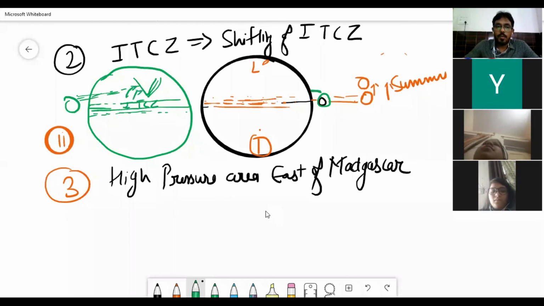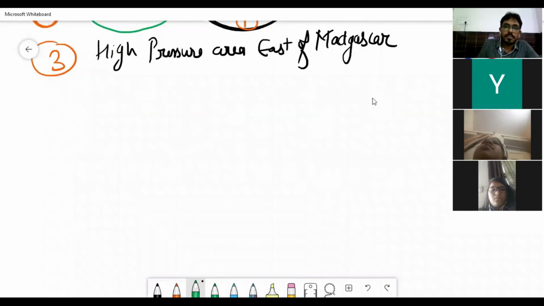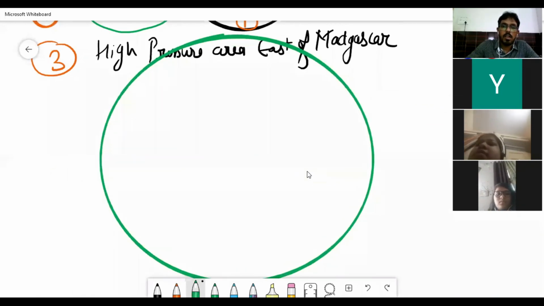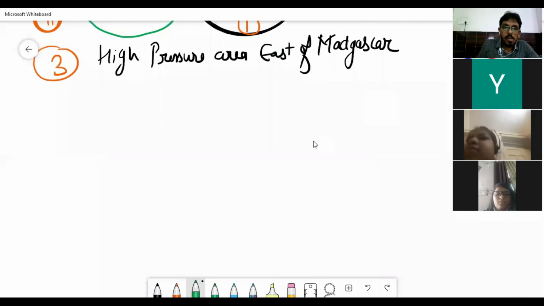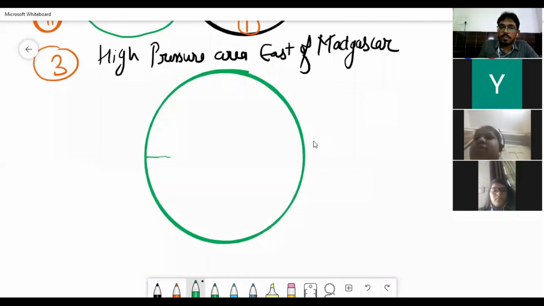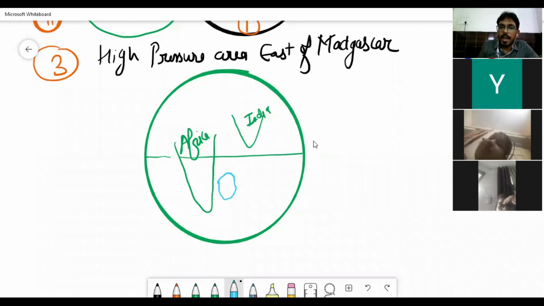And now we will understand this high pressure area of East Madagascar first. Right? So we have India here, Africa here. On the right side of Africa, we have Madagascar.